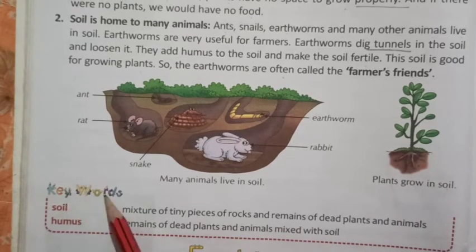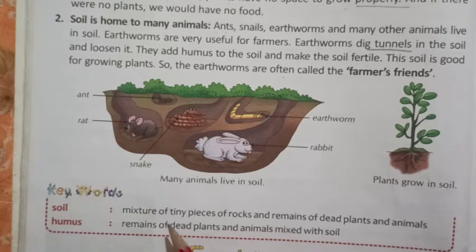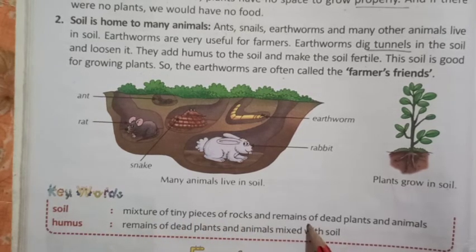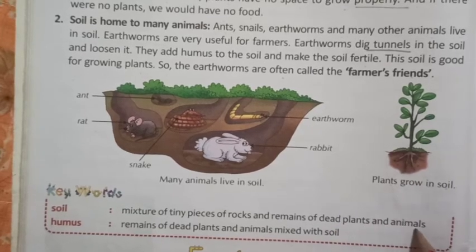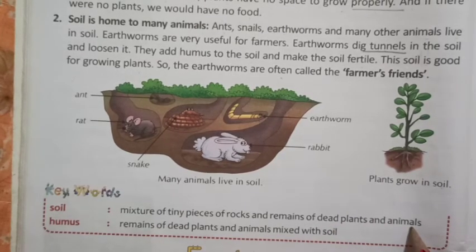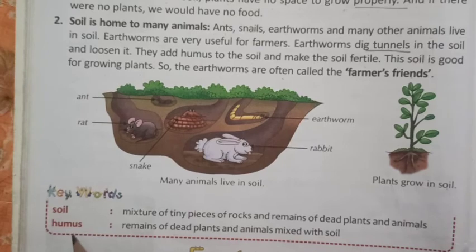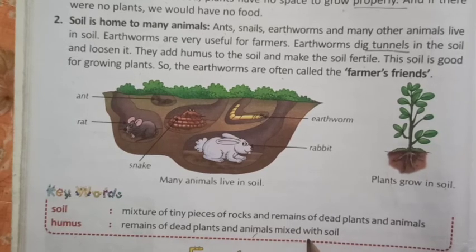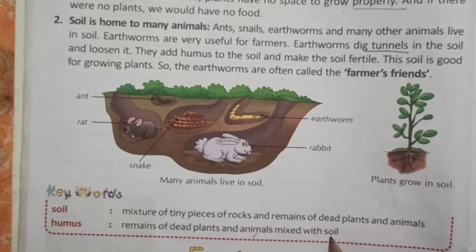So, keywords. Soil. What is soil? Mixture of tiny pieces of rocks and remains of dead plants and animals is called as soil. And what is humus? Humus means remains of dead plants and animals that gets mixed with the soil is called as humus.